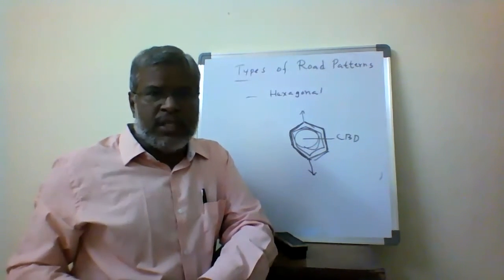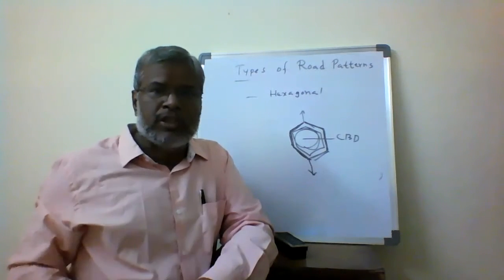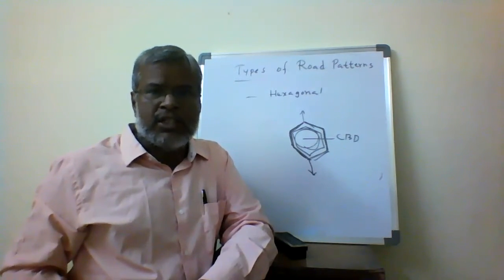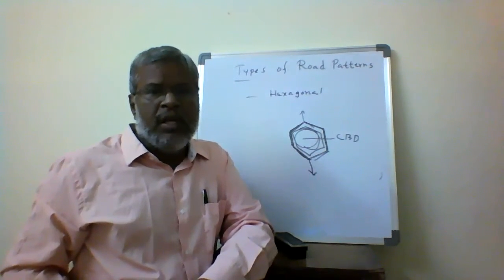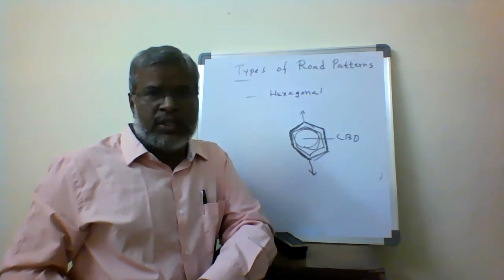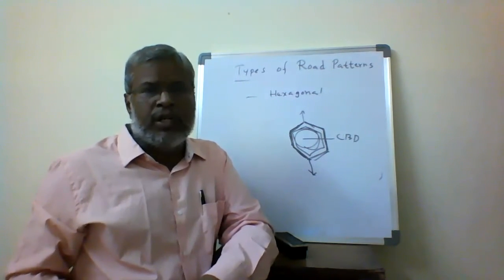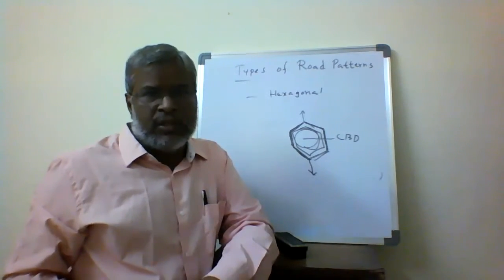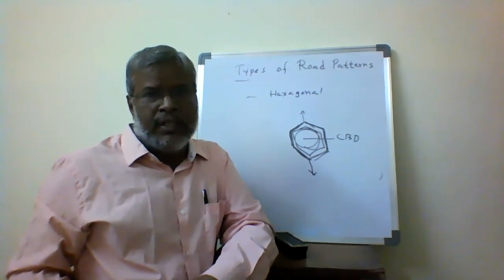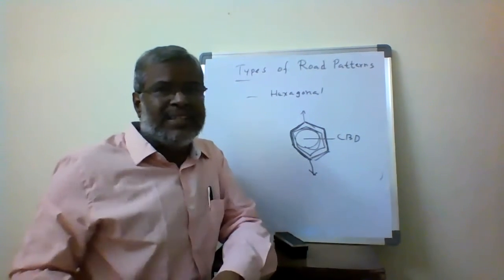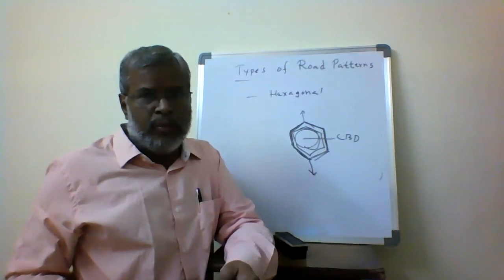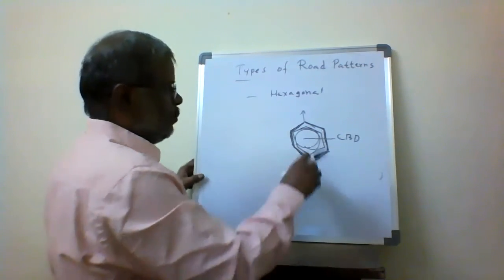In the previous cases, all the radial routes are there. That's why the diversion of the traffic will be easy. In one direction, the traffic is going to be congested, then we can divert it to the other routes such that the exit will be easy. But here it is not like that. It is not going to be flexible. It's a congested development in the hexagonal type. That's why it is called the least preferred road network, the hexagonal pattern.